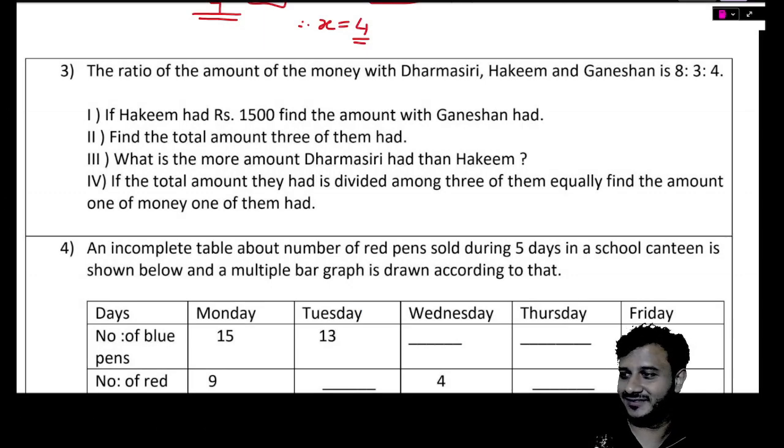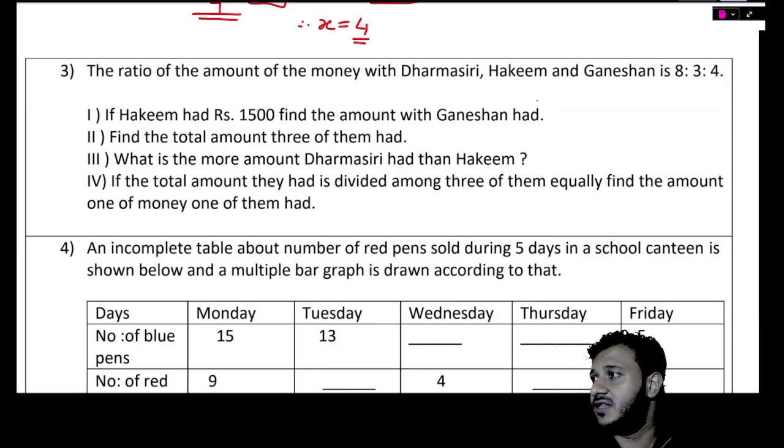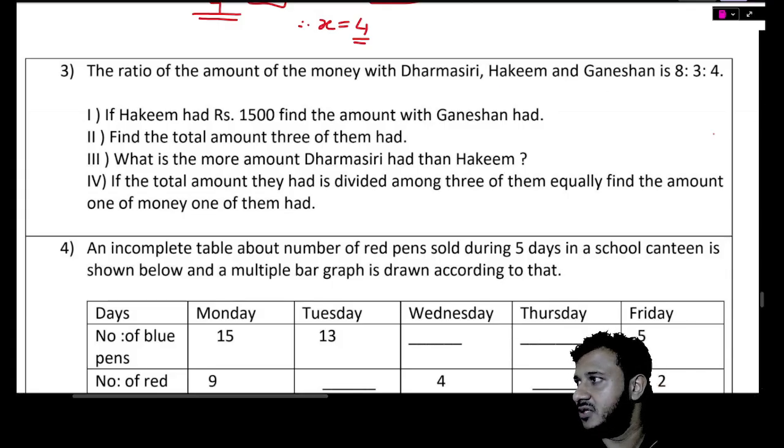Are we done? Okay. Let's see the last question here. The ratio of the amount of money with Dharmasiri, Hakim, and Ganeshan is this. Hakim is the second person, and he has 1,500.